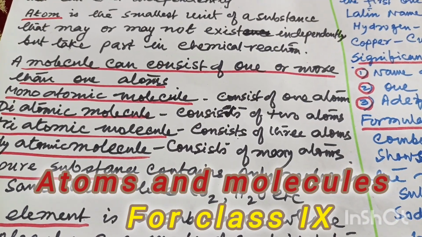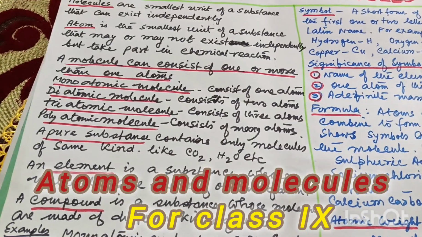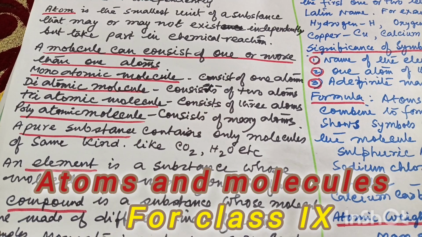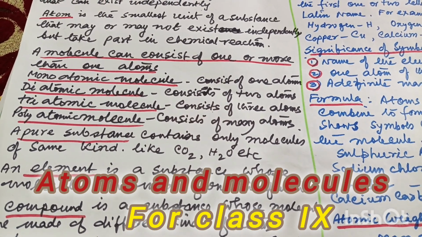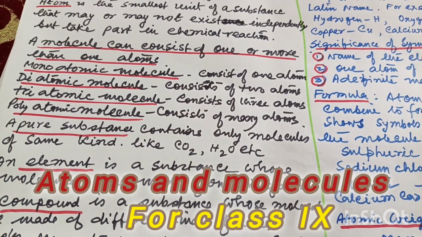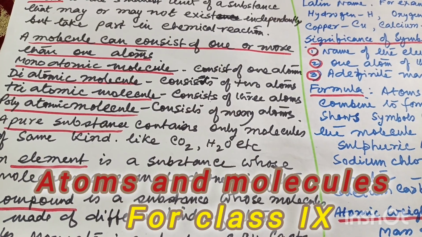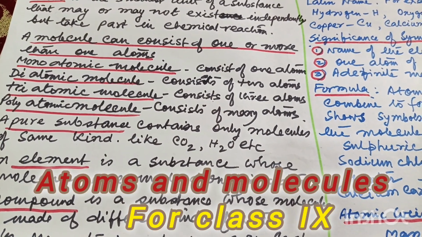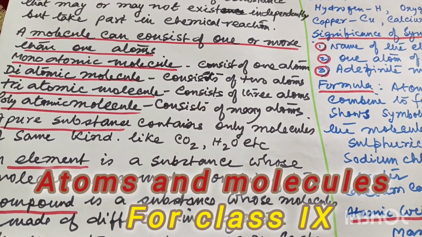Now, this depends on the nature of the molecule. Some molecules, particularly the gaseous molecules, they have two atoms. They are hydrogen, oxygen, nitrogen, etc. But metallic molecules, suppose copper, iron, they have a single atom. Similarly, there are some rare molecules that have three atoms, and some have more than three atoms.